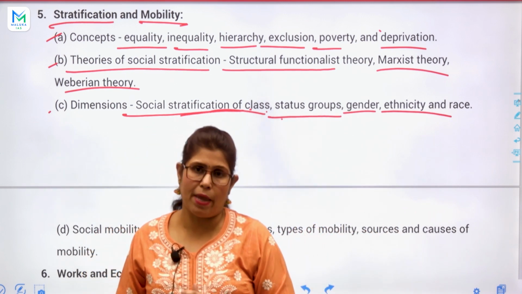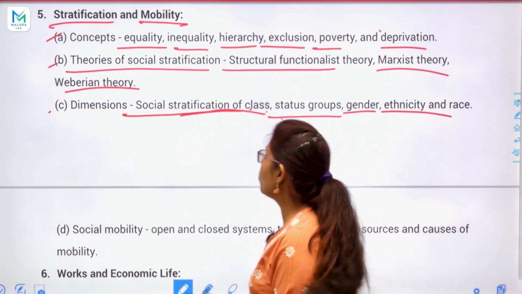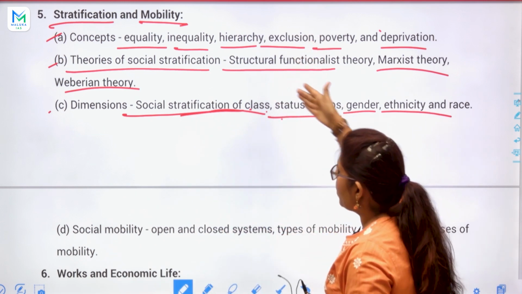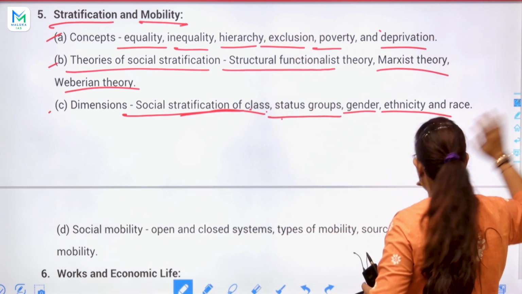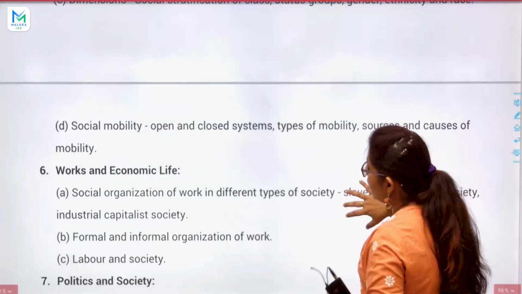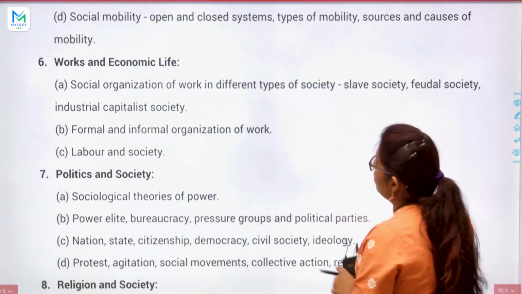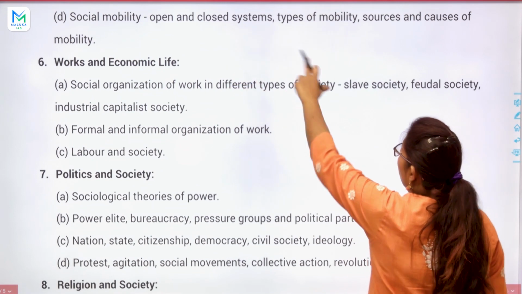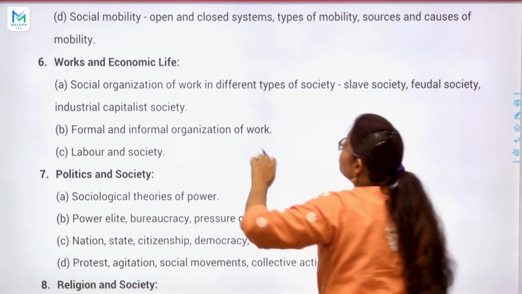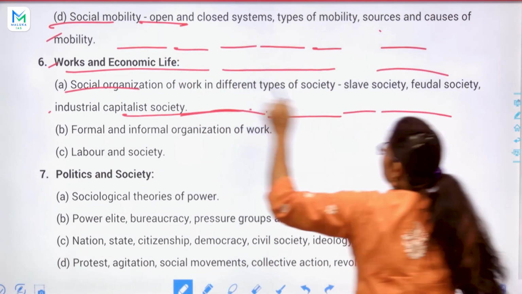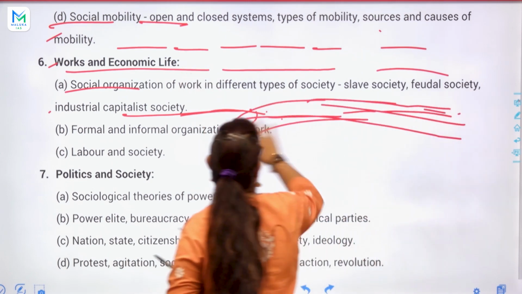Very simple topic. Next is social mobility, open and closed systems, which I explained to you.